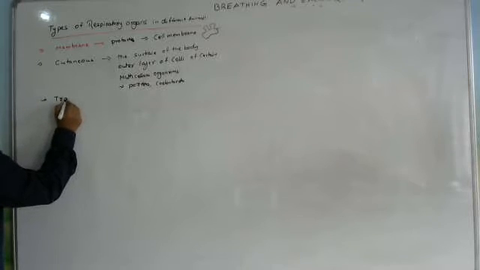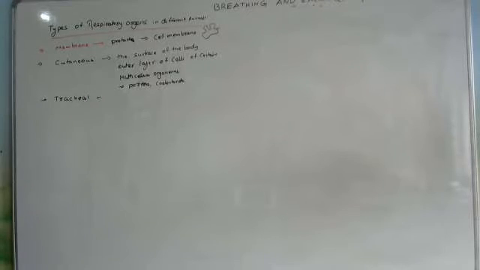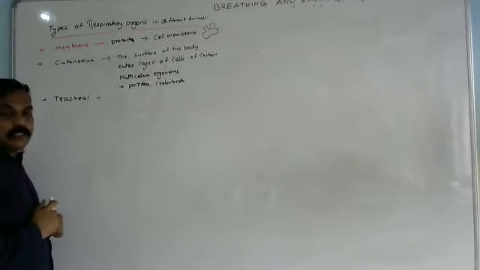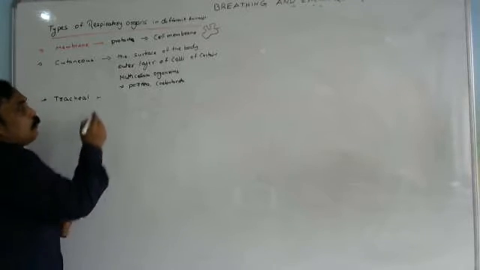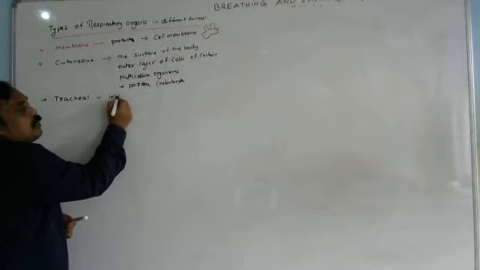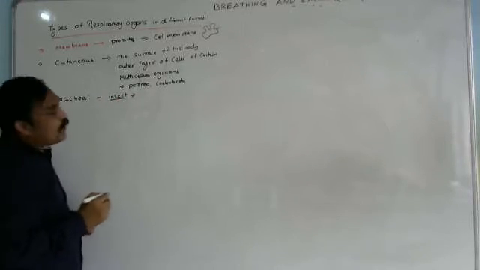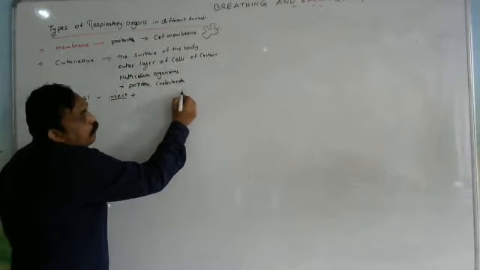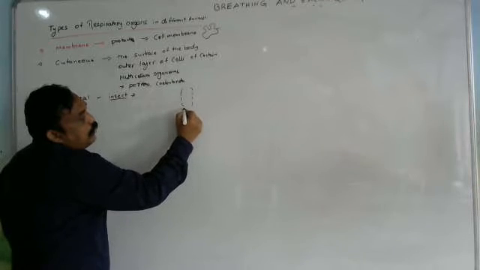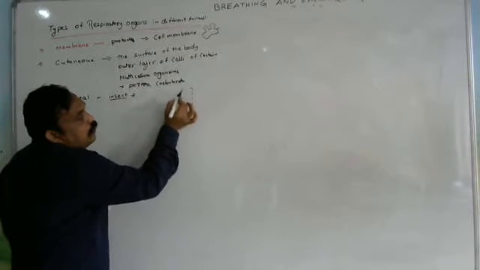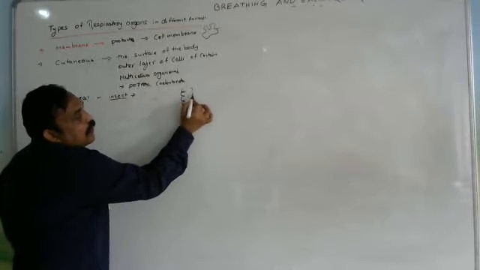tracheal respiration. Very important. What is the meaning of tracheal? Tracheal means tubes or channels. In some organisms like insects, we observe tracheal respiration. For example, in a cockroach or any other insect, they have trachea.